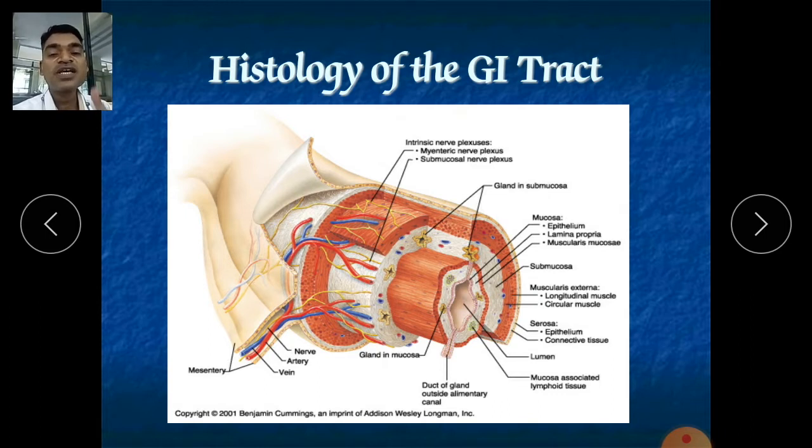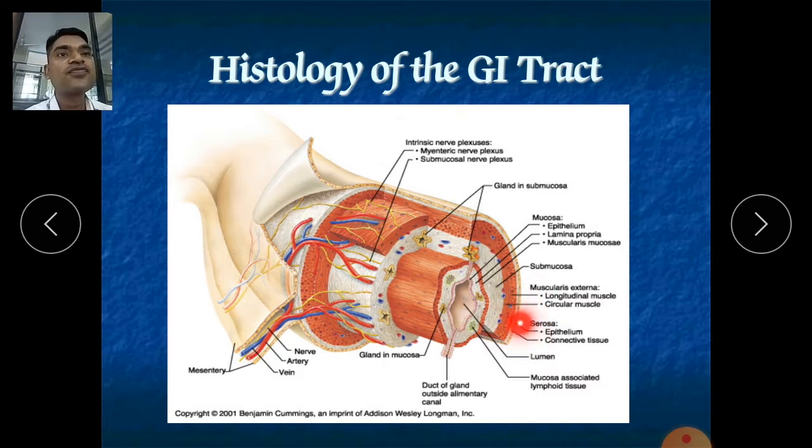In the esophagus you will find adventitia, and except for the esophagus, in all of the GIT, either it may be the mouth or the stomach, small or large intestine, you will find serosa. Serosa contains the serous membrane, and serosa is also involved in the formation of the peritoneum cavity. Peritoneum. Serosa is also made up of areolar connective tissue.